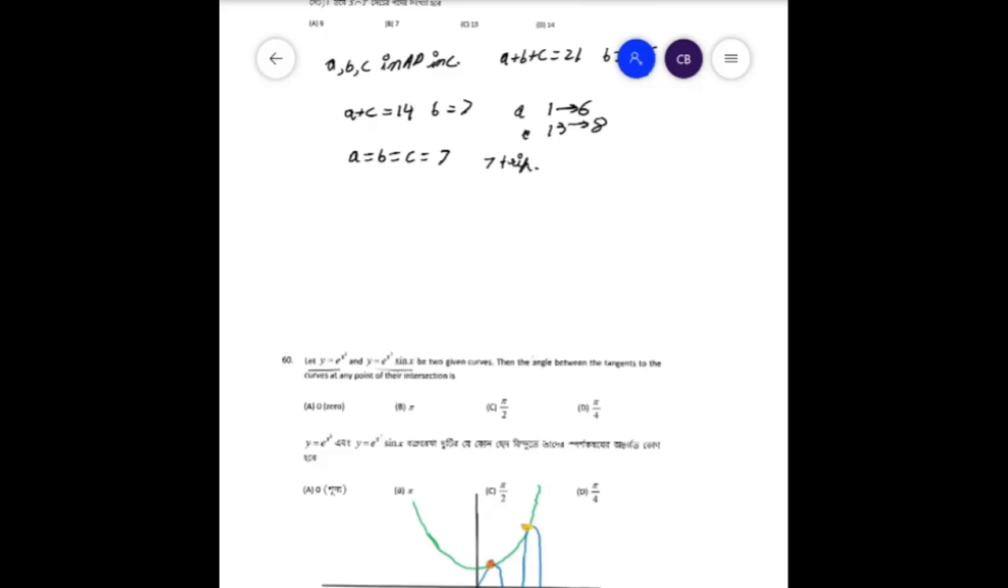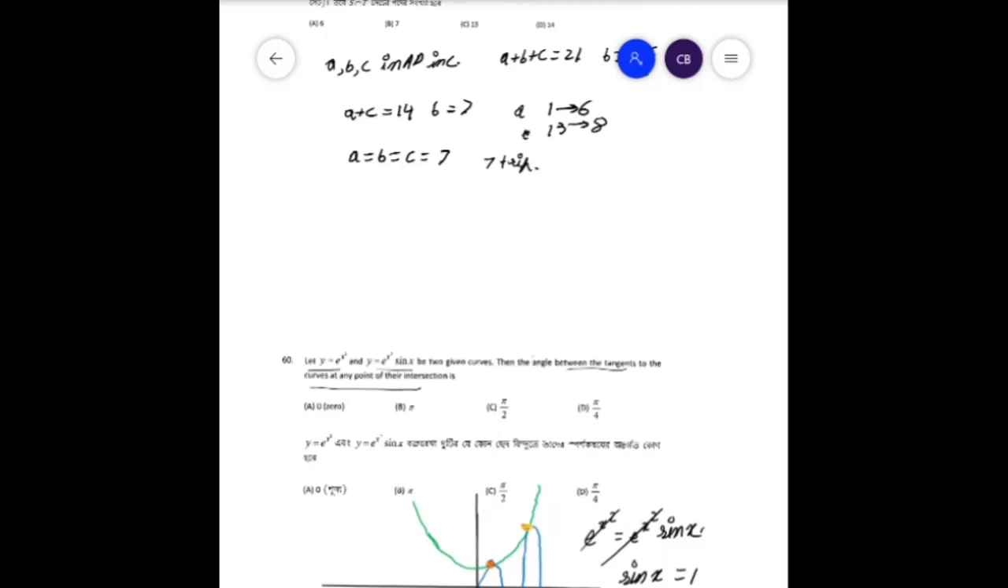Now the question that has been asked is the angle between the tangents to the curves at any point of their intersection. Now at the point of intersection, e to the power x square is equal to e to the power x square sin x. Since e to the power x square has no chance of being 0, we can avoid that part. So we know that this is only possible when sin x is equal to 1 at the point of intersection, that is, it tangentially touches the curve. Therefore we get y is equal to e to the power x square.